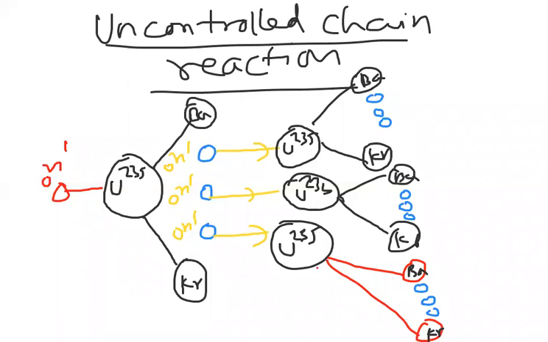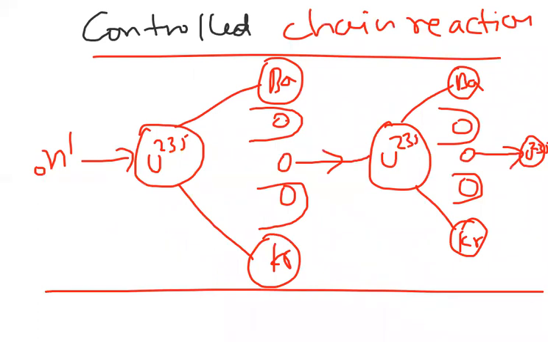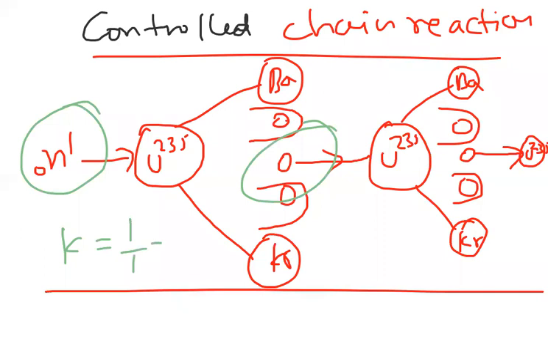And the controlled chain reaction. In a controlled chain reaction, what will happen? How many neutrons are present? Observe here. Present is 1. Previous also 1. So present by previous is 1 by 1, which is 1. Again, present 1, previous 1. So K is equal to 1 by 1, which is 1. So the K value is 1.